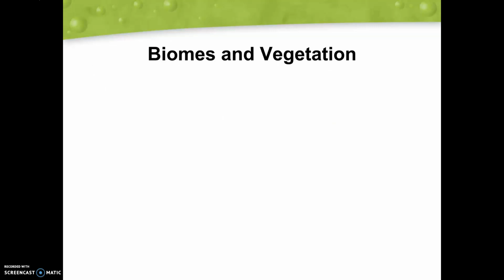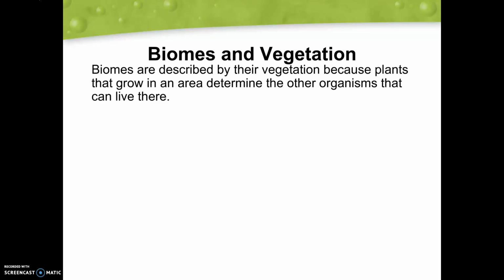So let's take a look at our biomes with their vegetation. Biomes are described by vegetation because plants grow in areas that are going to determine where other organisms can live there as well.